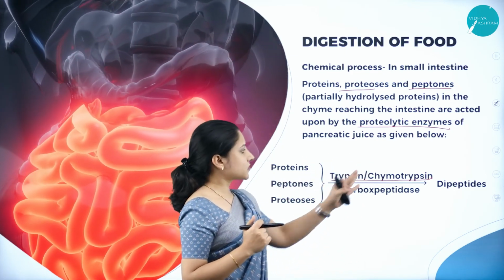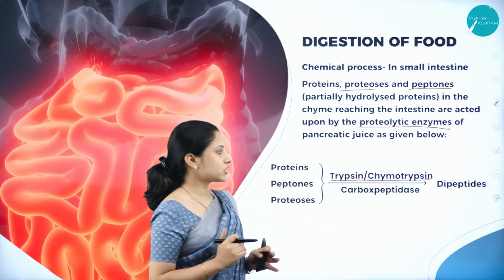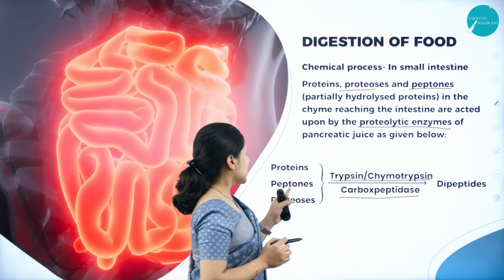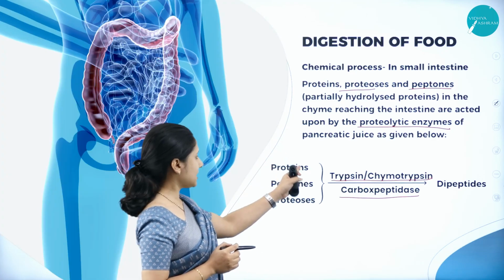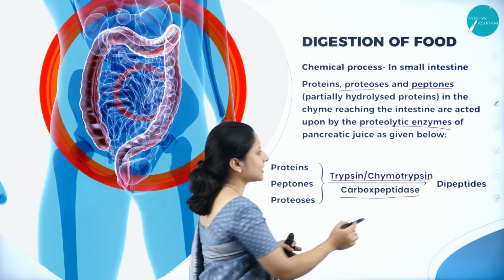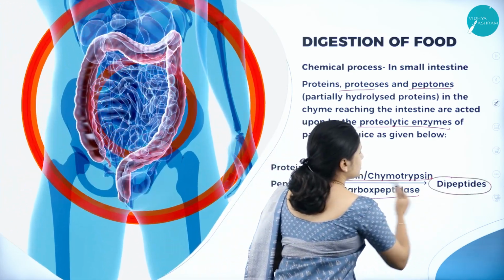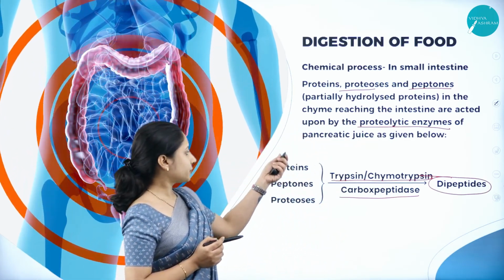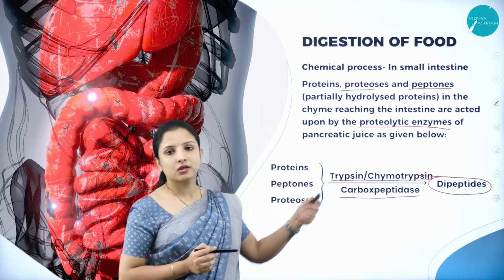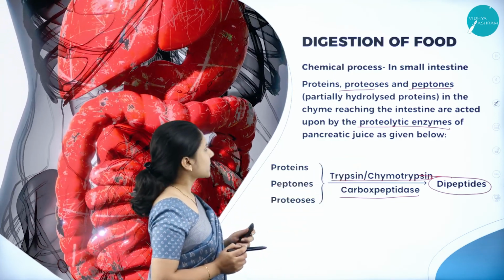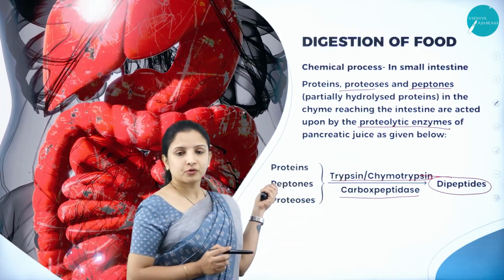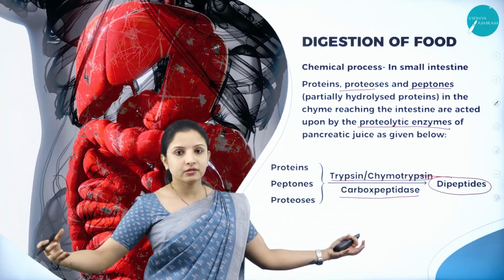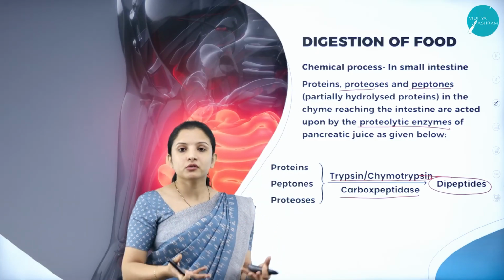Now that active trypsin, which is also called chymotrypsin, along with the presence of the carboxypeptidases, breaks down the proteins, peptones and the proteoses into dipeptides. So this is one reaction that occurs in the small intestine. Because we know that proteins and all that are polypeptides, right? Imagine long chains of amino acids, they just got broken down into dipeptides.